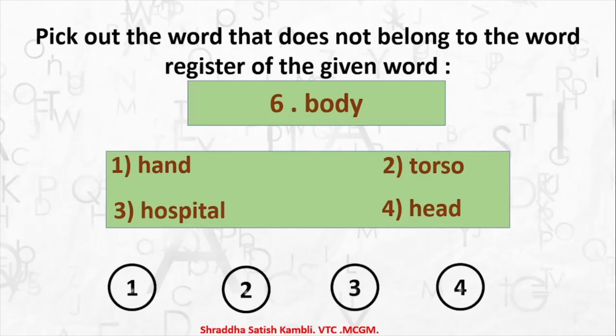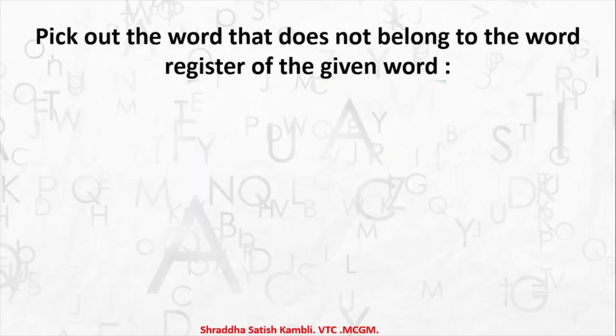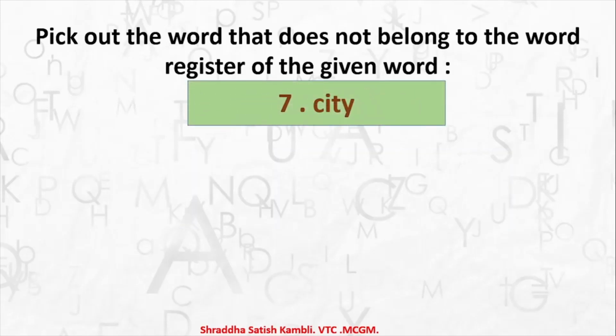So 1, 2, 3, or 4. Which is the correct answer, children? It is option number 3, hospital. Because hand is a part of the body, torso is a part of the body, head is also a part of the body. Okay, then we come to the last example here in this particular pattern.